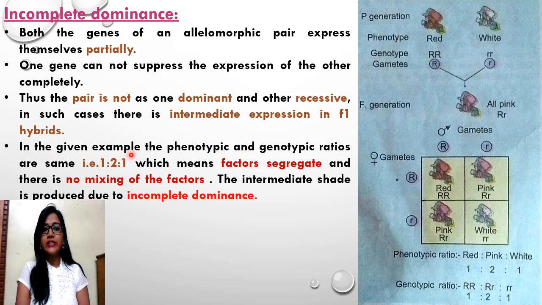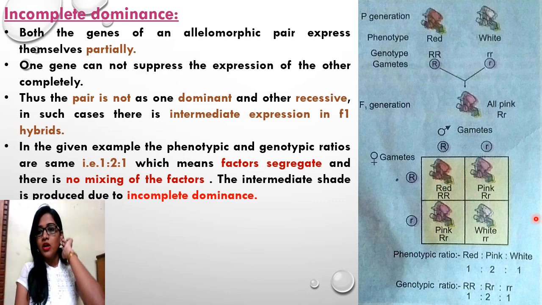In the given example, the phenotypic and genotypic ratios are the same, that is 1:2:1. If you observe, when there is selfing of the F1 generation and we put it in the Punnett square, you can observe one homozygous red trait, capital R capital R, two pink colored flowers, capital R small r, and one completely white, small r small r.